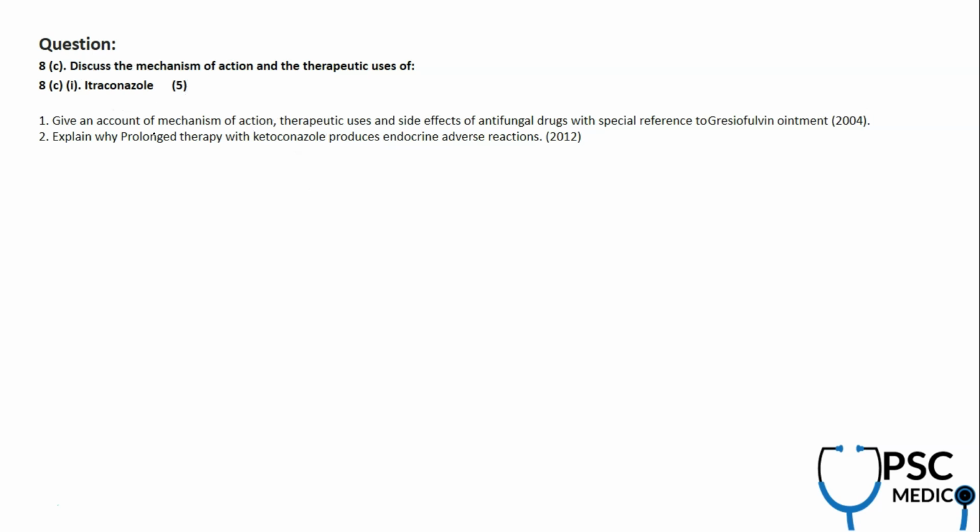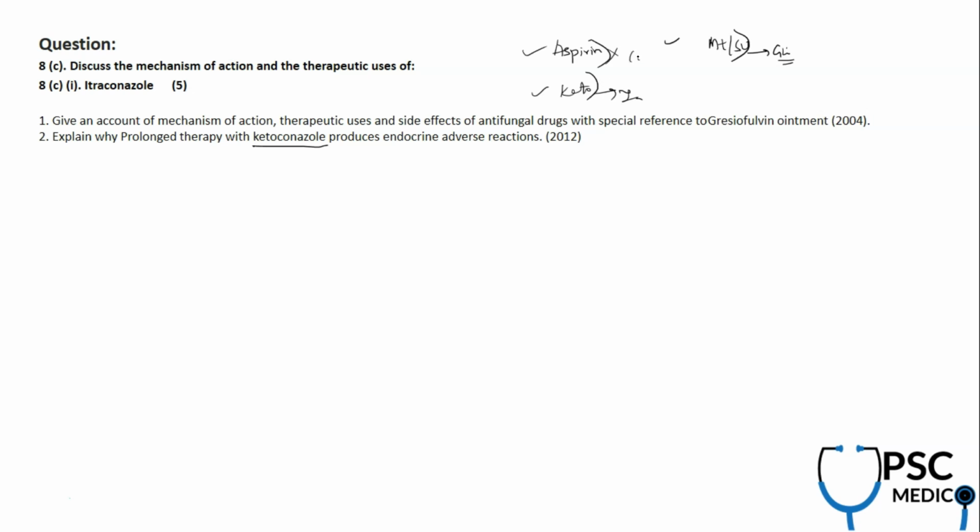Okay, you just have to learn the parent drug. So the trend I observed is, for example, if I say NSAIDs, they ask about aspirin. If I say anti-diabetic drugs, they ask about metformin or sulfonylurea. If I say antifungal drugs, they ask mainly about ketoconazole. But now they're going a bit into the second line drugs, with a bit of modification. For example, they asked specifically glibenclamide. They asked itraconazole.